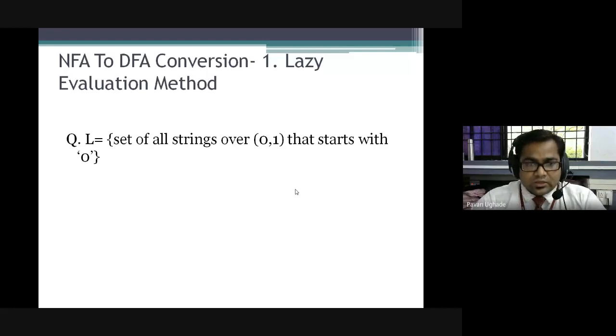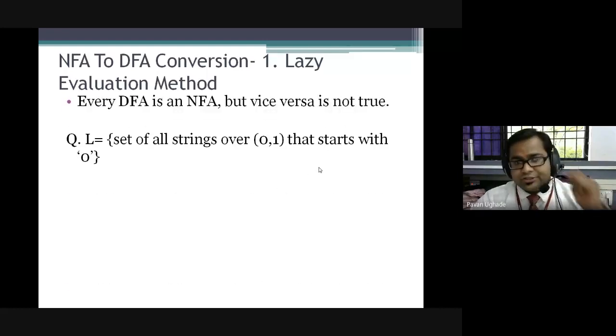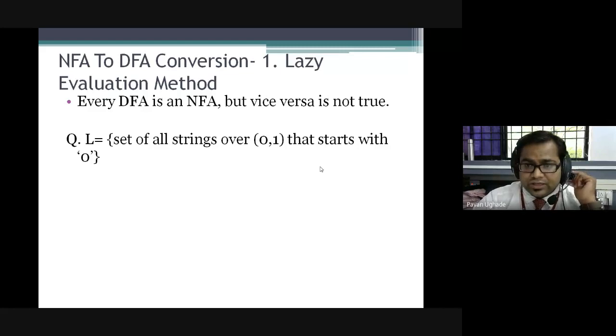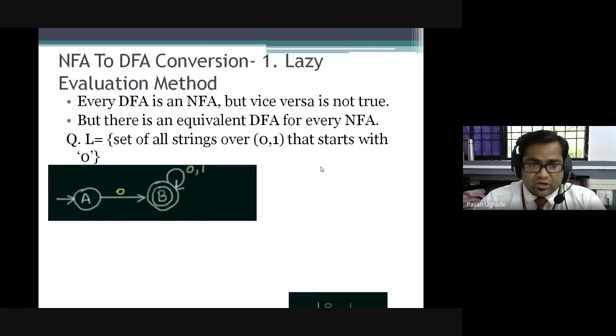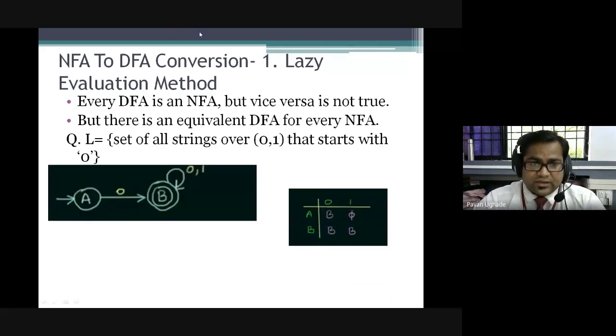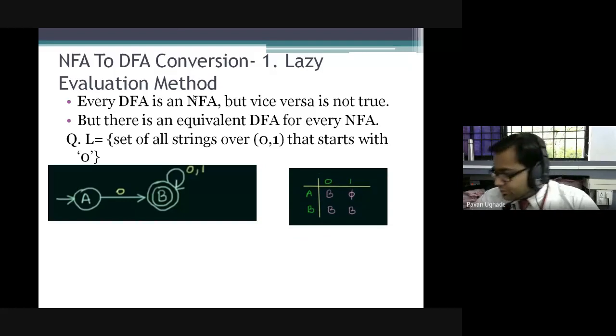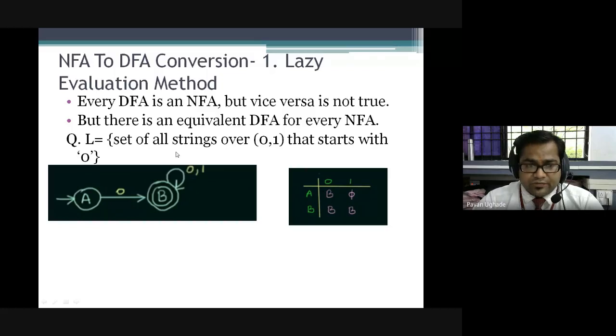I think we have discussed this problem. We need to convert this NFA to DFA: the set of all strings over 0, 1 that starts with 0. We have discussed that every DFA is an NFA, but vice versa may not be true, so we need to convert the NFA into an equivalent DFA. This is the respective NFA.